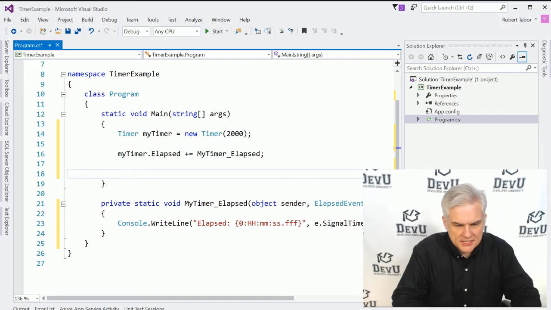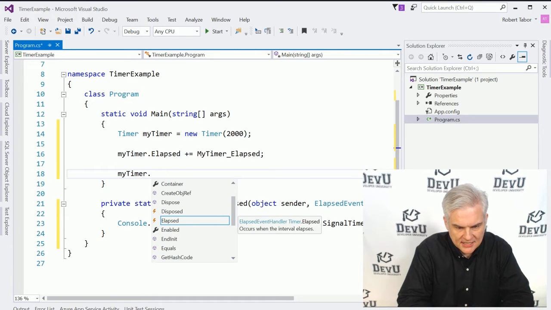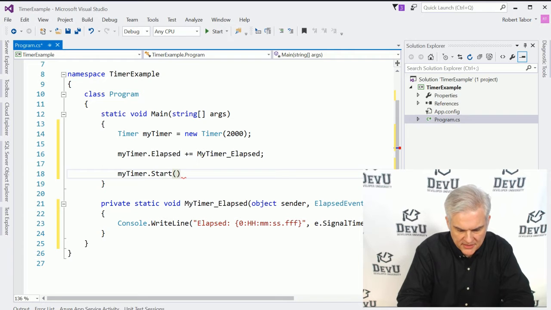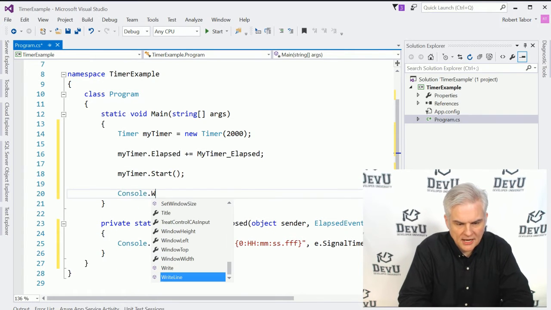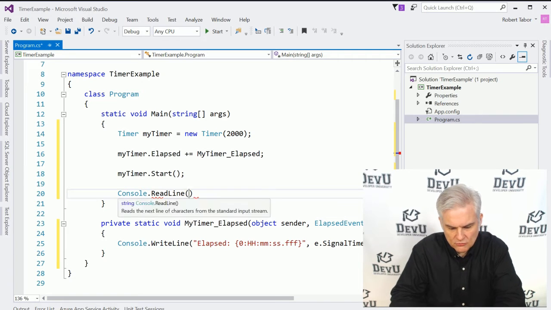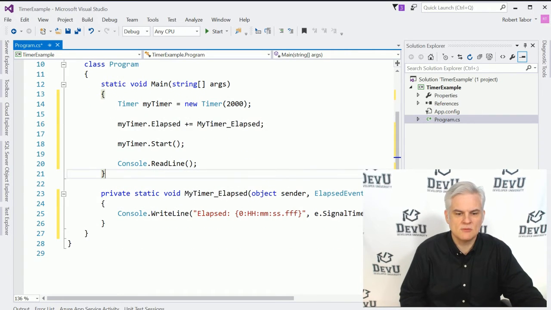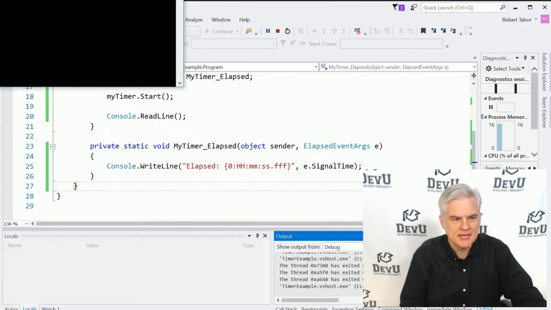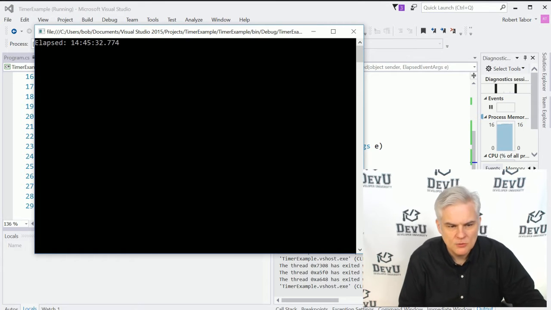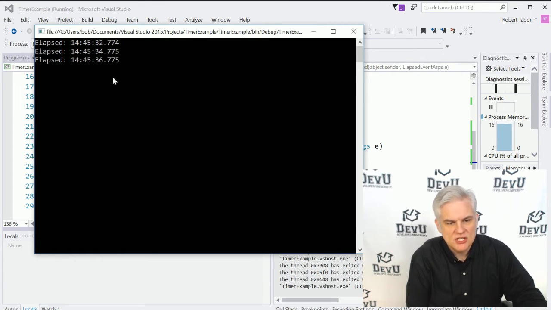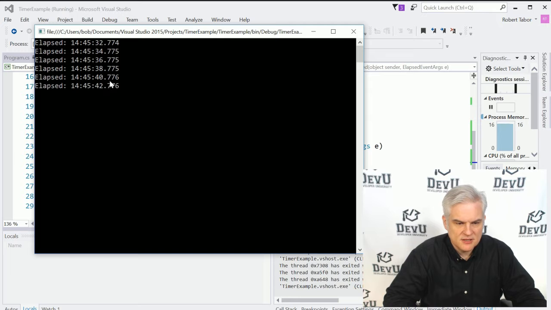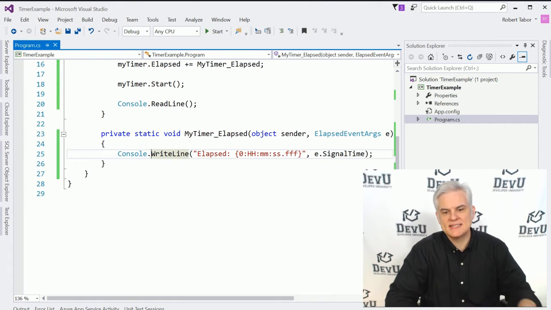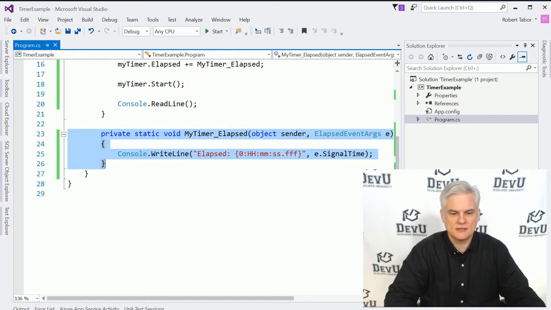Now what we'll do is tell the timer to start ticking by calling the start method. And then we're going to go console.readLine, so it continues running until somebody hits the enter key on the keyboard. Hopefully that makes sense. Let's run the application. And now we see every 2 seconds we get this message. You can see at 32 seconds, 34 seconds, 36 seconds, 38 seconds, plus some 1,000 milliseconds there, we get that myTimerElapsed method executing.